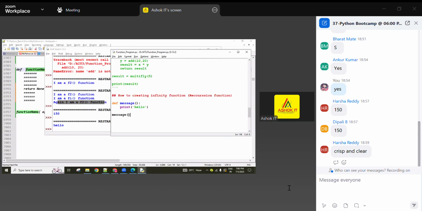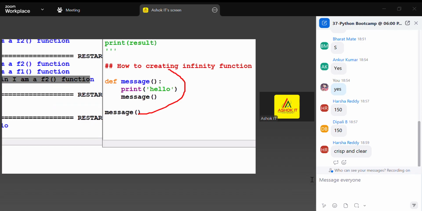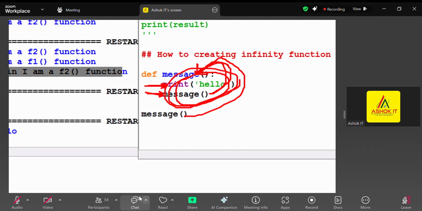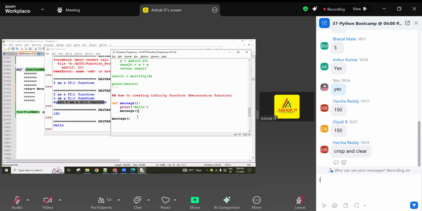So how do you get an infinity function? Inside the same function we are calling the function again. Because of this, first it comes here, next executes this statement, and after that this statement, which is again a function call. So one more time it comes to here, prints again, and calls the same function again. So one more time it goes here. Like this it is repeated n number of times, infinity number of times.